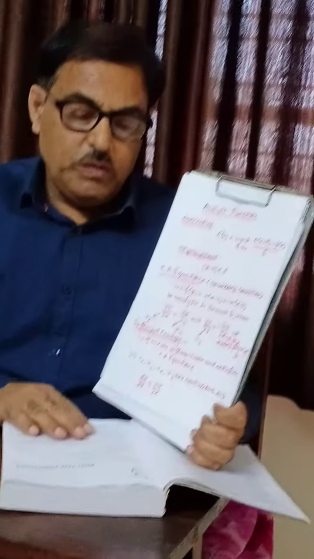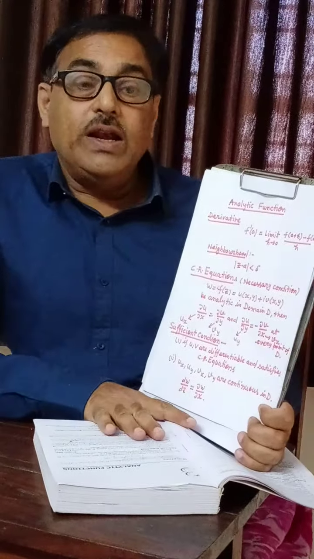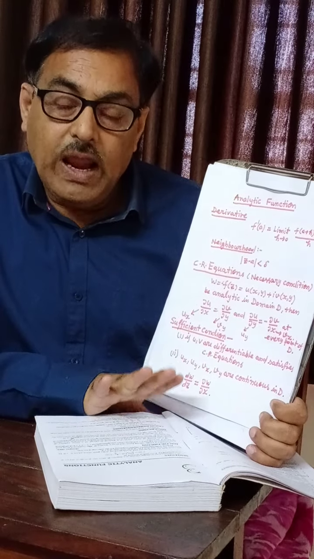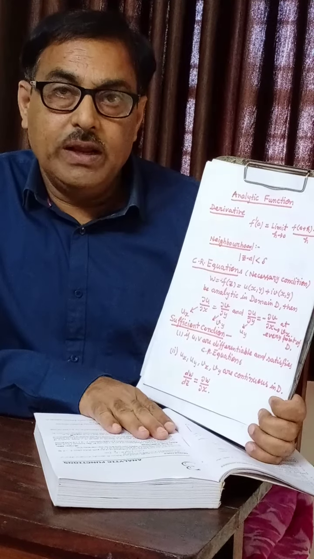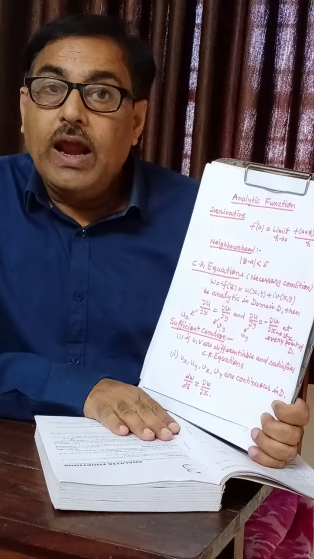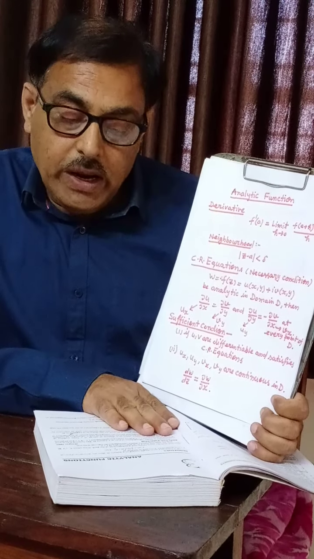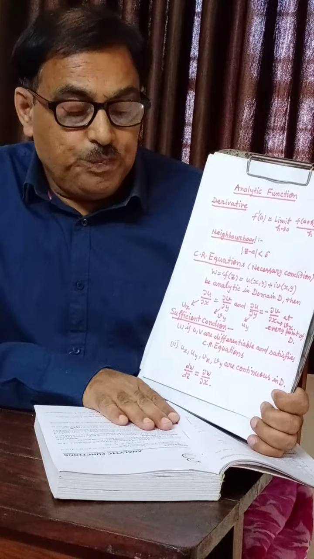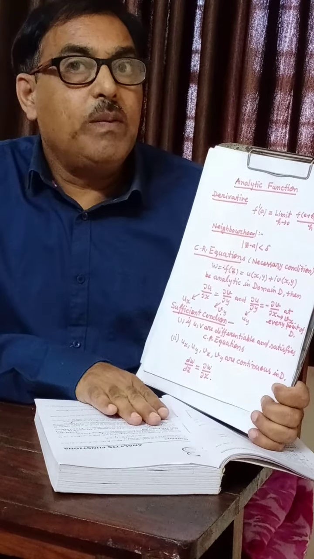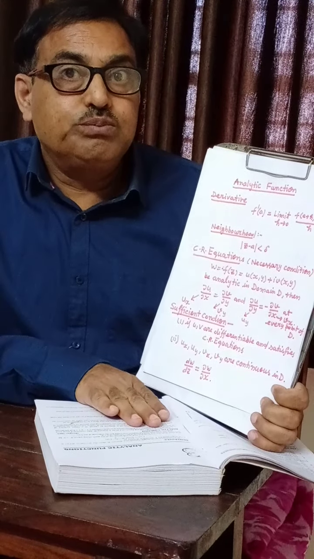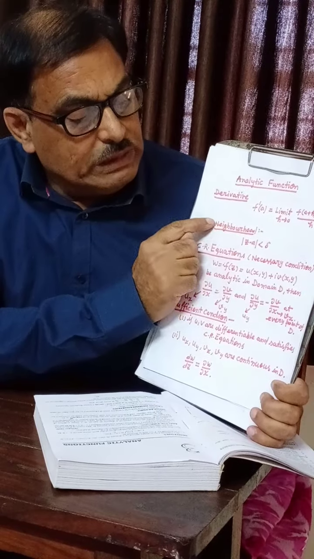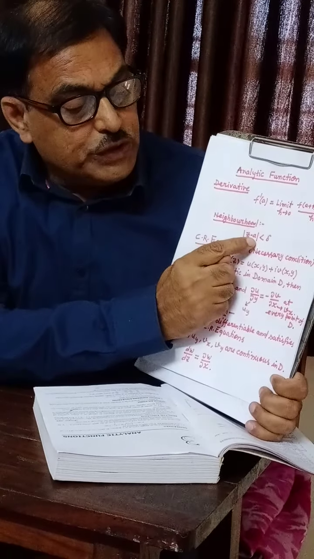Now we will tell you about analytic function. Consider a single valued function f(z) in a domain D. Then f(z) is said to be analytic at a point z equal to a if f(z) is differentiable in the neighborhood of the point a. Neighborhood means the set of points.